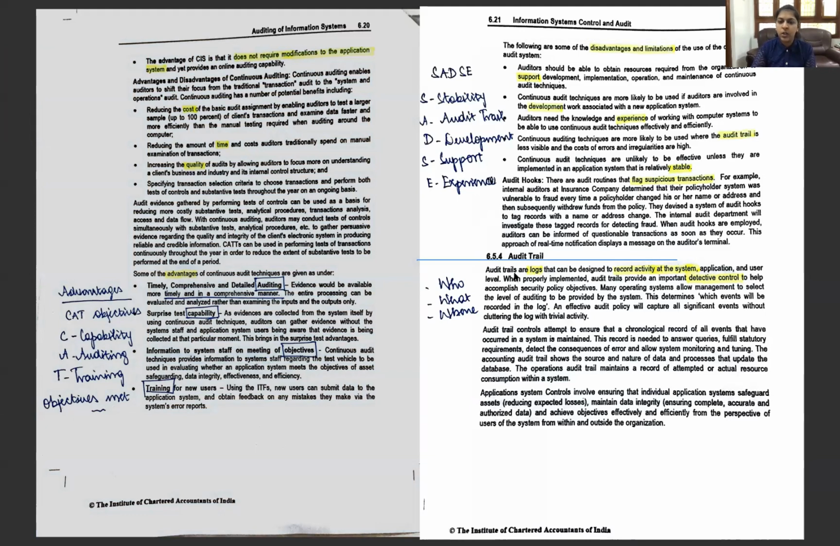So audit trails or logs can be designed to record the activity of a system. So it records the activity of a system and you can know who did what, when, and where. So it serves as an important detective control. This is a very important MCQ question which comes often.